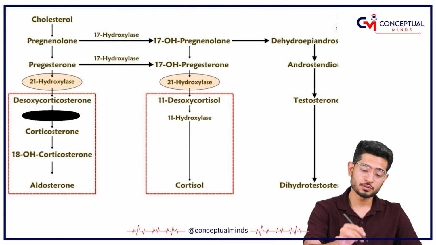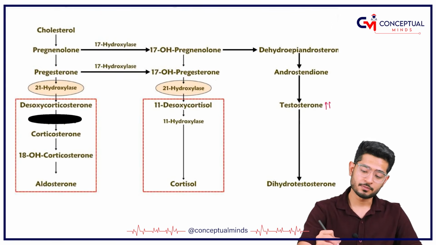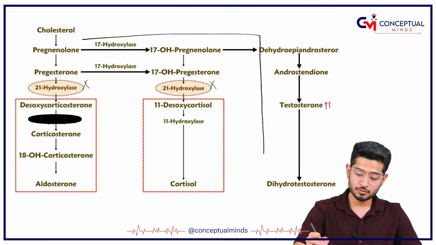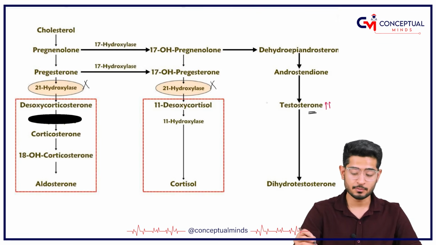So let me just show you this. See, if your 21 alpha hydroxylase is not functioning properly, then everything is going to go like this, and ultimately your testosterone level is going to get increased, number one.